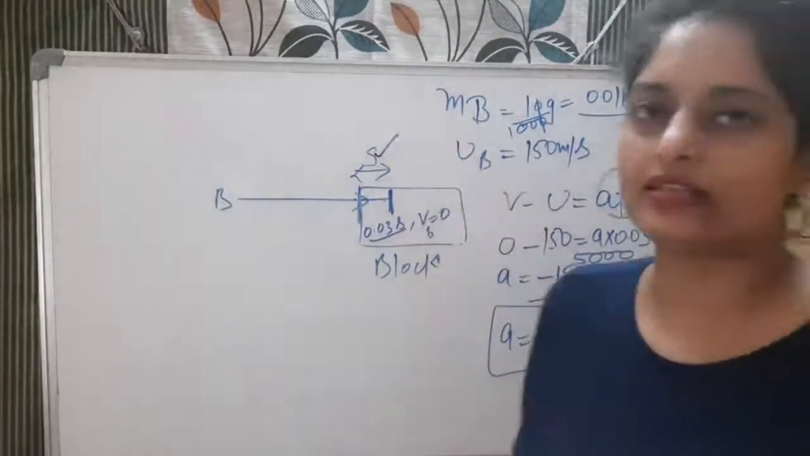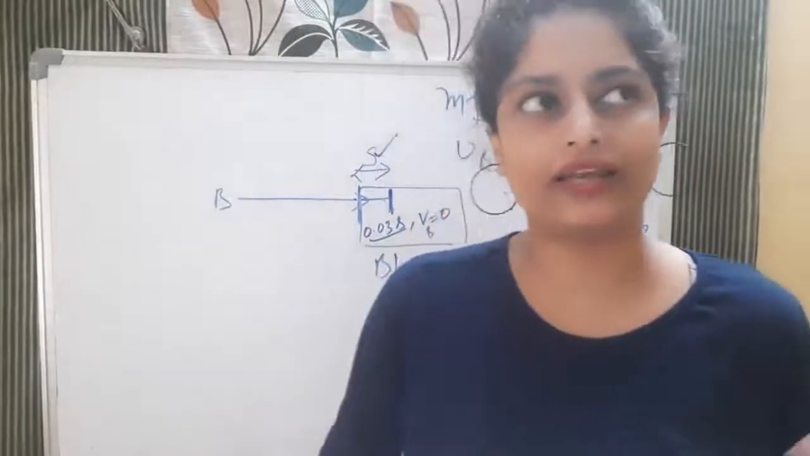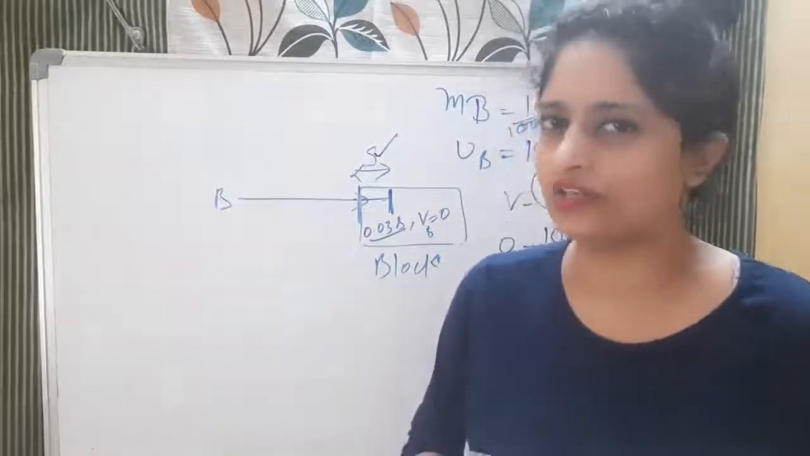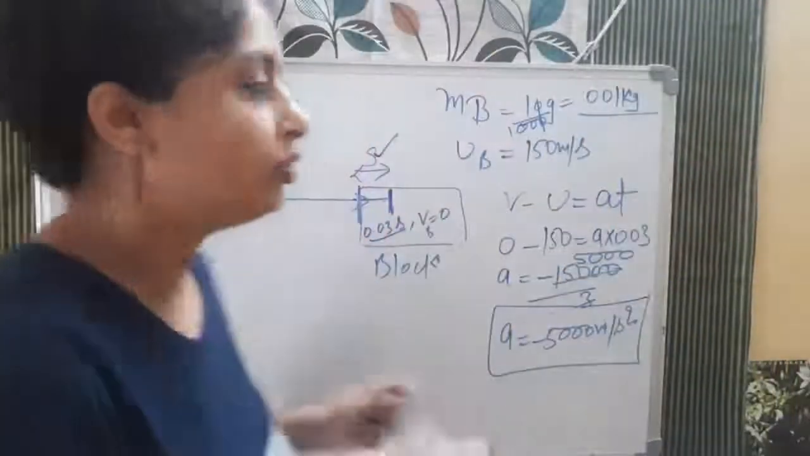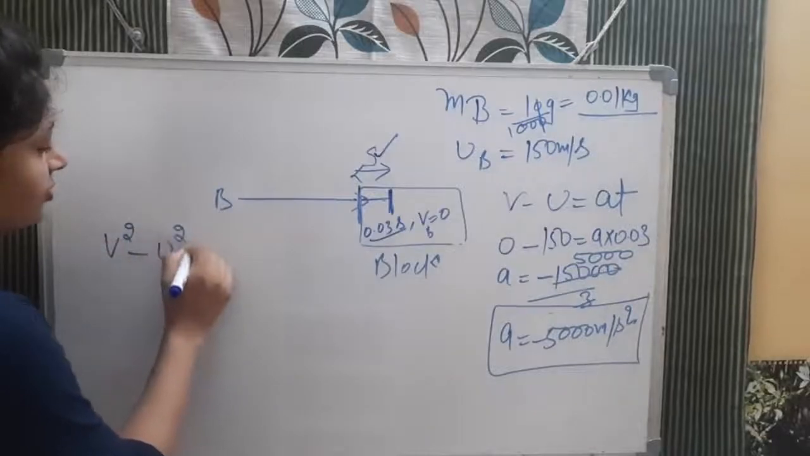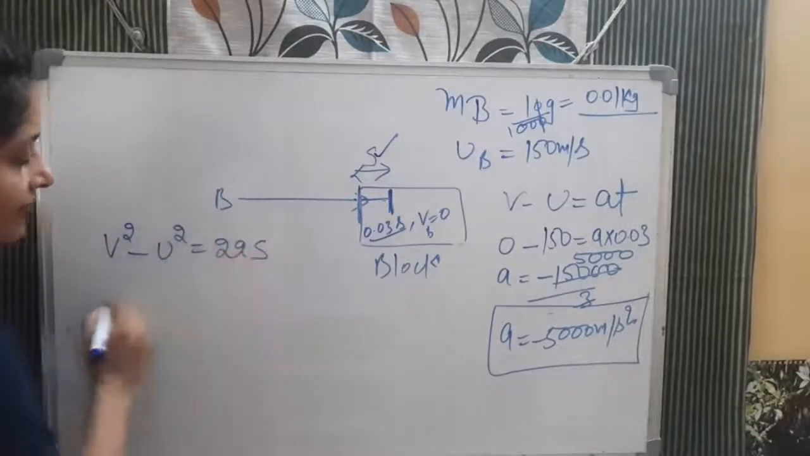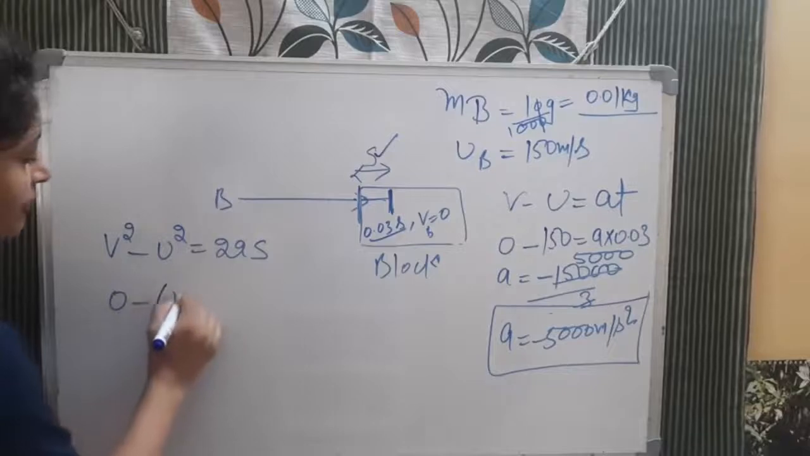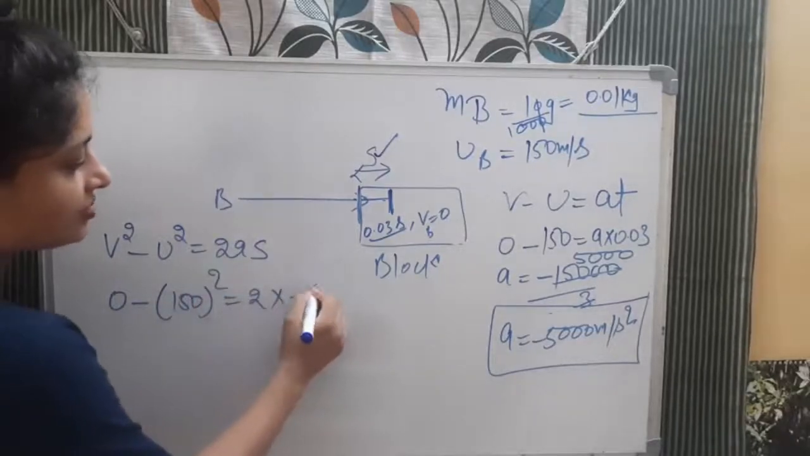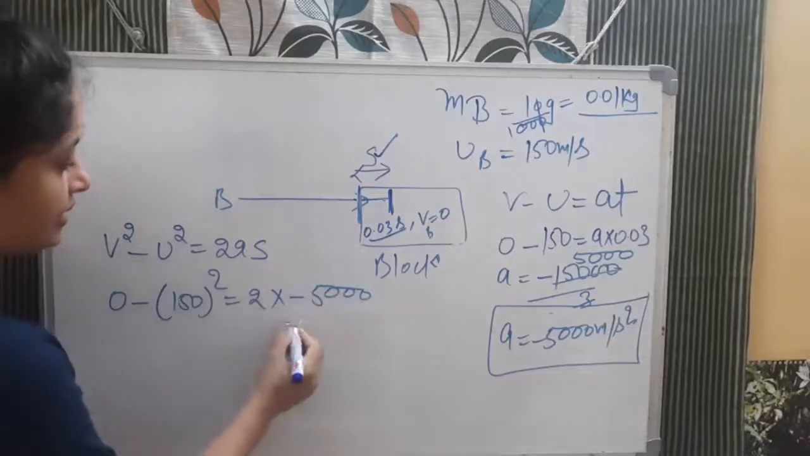To calculate the s, again which equation you want to apply, v square minus u square is equal to 2as also you can apply, or s is equal to ut plus half a t square also you can apply. Now it's up to you, दोनों में से किसी भी equation से कर सकते हो. So for example v square minus u square is equal to 2as. Final velocity is 0 minus 150 square is equal to 2 into acceleration है minus 5000 and into s.